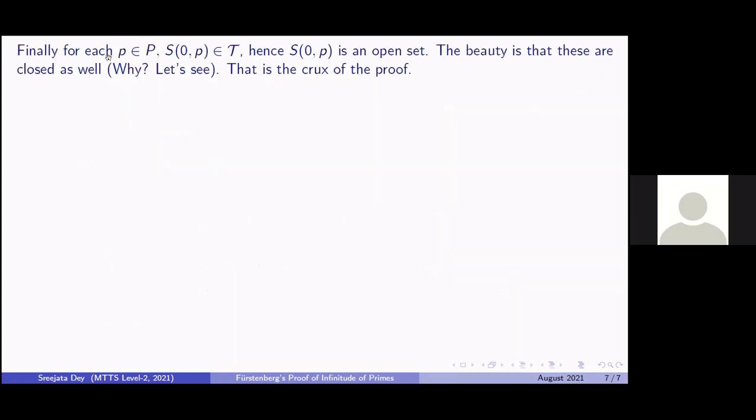Now, if you consider P to be any prime, then S0P is an open set. So it belongs to tau, which we have just seen. The funny thing is that these S0Ps are closed as well. So how? Let's see. Recall that you can write the set of integers as this union, 0 less than or equal to r less than p, of the SRPs. Now what is S0P? S0P is nothing but the r equal to 0 case of these SRPs.